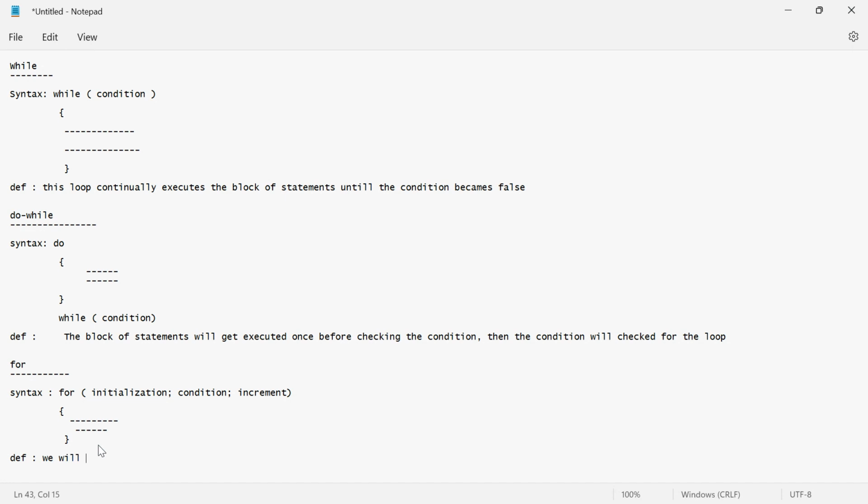So we will give the boundaries for this loop.